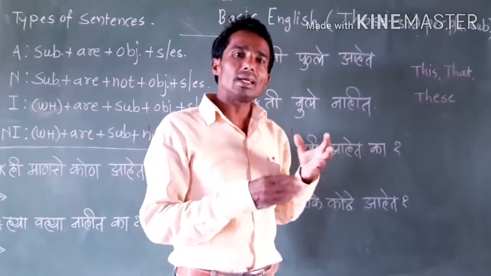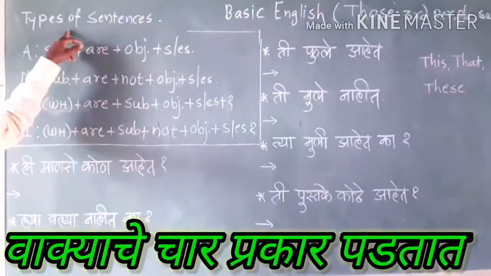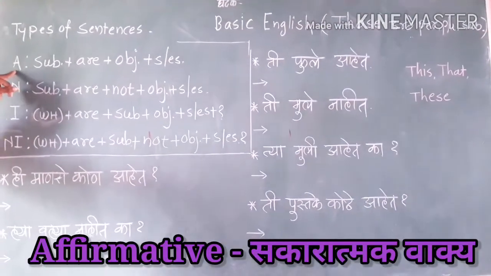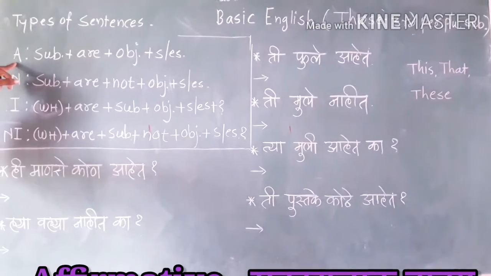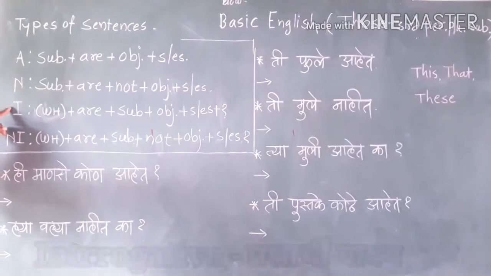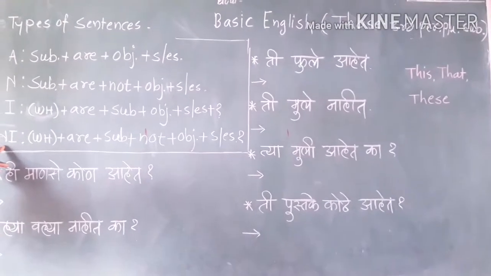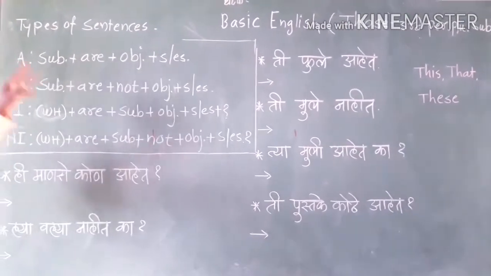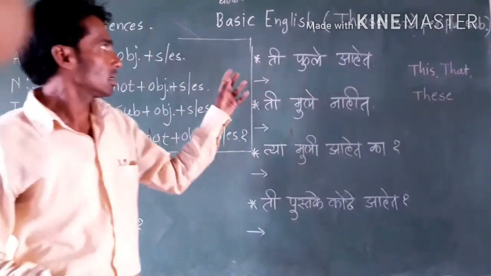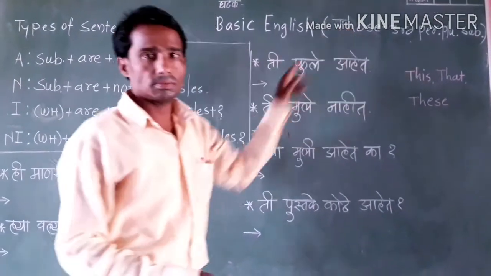What is the meaning of those in Marathi? What is the type of sentences? Look here. Here are 4 types of sentences. First type is A for affirmative, N for negative, I for interrogative, and last one is NI for negative interrogative sentences. So, let's start. How to translate these sentences using those?